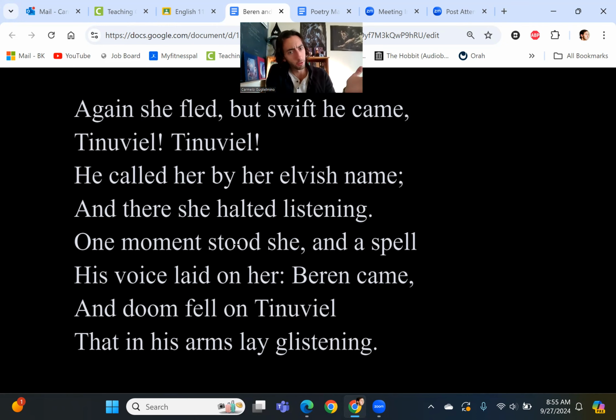And he's using the elvish term, right? Which is going to get her attention a little bit more than just him running at her, because language and names have a power in them. They bring up familiarity, they bring up some sort of power, some sort of enchanting quality of their own. So he calls her name. That is what gives her a little bit of a pause, right?